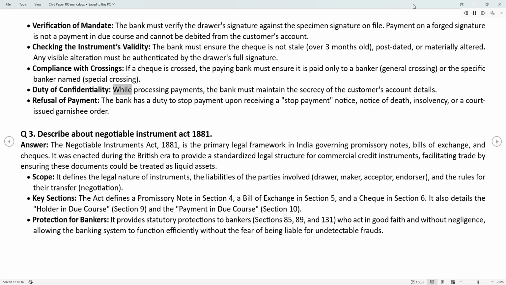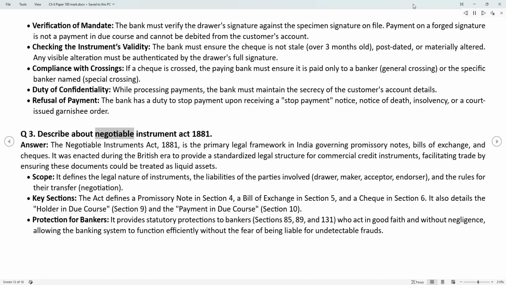Duty of confidentiality. While processing payments, the bank must maintain the secrecy of the customer's account details. Refusal of payment. The bank has a duty to stop payment upon receiving a stop payment notice, notice of death, insolvency, or a court-issued garnishee order.